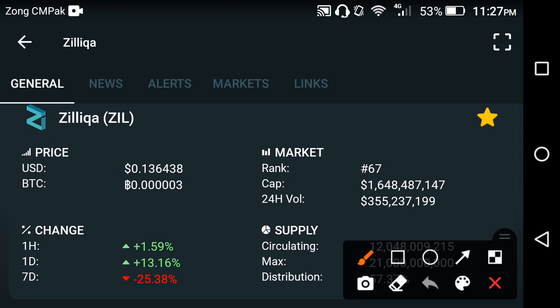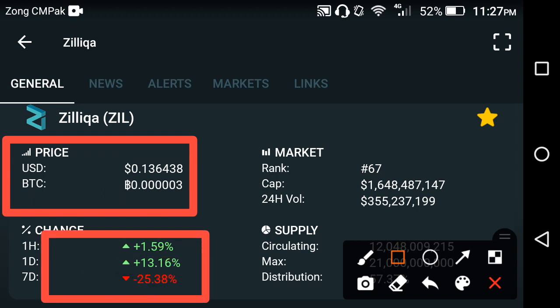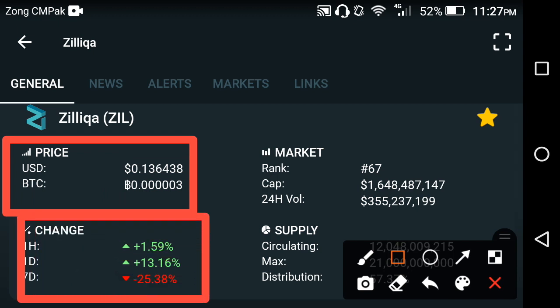Now, friends, let's see the current price of Zilliqa. At this time, the price of Zilliqa in the market is 0.136438 USD. On the other side, if you look at the price changes in Zilliqa over the last 1 hour, last 1 day, and last 1 week, only the last 1 week price change is negative, except after that the price change in Zilliqa is going positive.